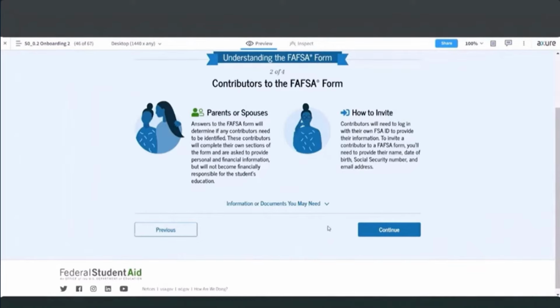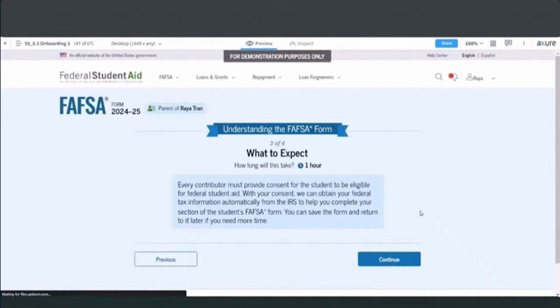So once they've had an opportunity to read through that page, they'll continue on to the third page of the onboarding, which just generally explains what they can expect, how long it might take, and a reminder that they need to provide their information, and without their consent, Raya would not be eligible for federal student aid.